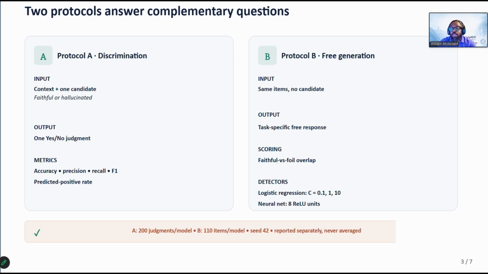One engineering lesson worth sharing: Qwen 3 has a hidden reasoning mode that, if left on, silently burns its whole response budget and returns empty answers. So we explicitly switched it off to get real results.